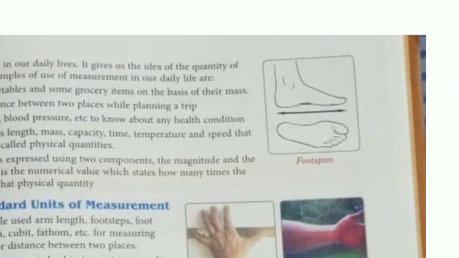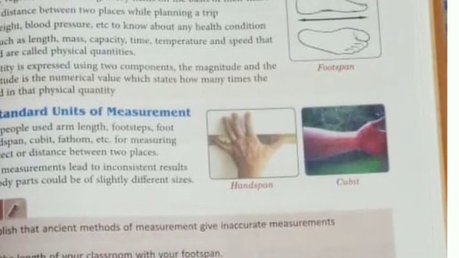Here is a foot span. This is called 1 foot span. In ancient days, we used to measure by foot span. This is hand span. One complete hand is called hand span, and on the right side is cubit, which starts from our fingertips to elbow. This is called cubit.